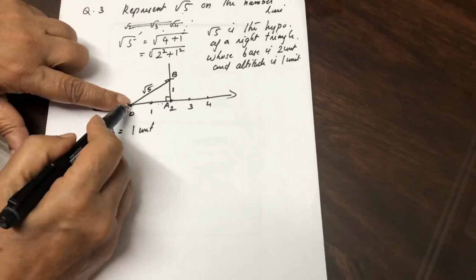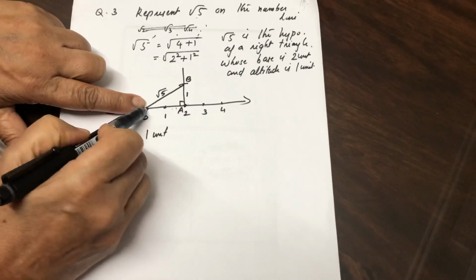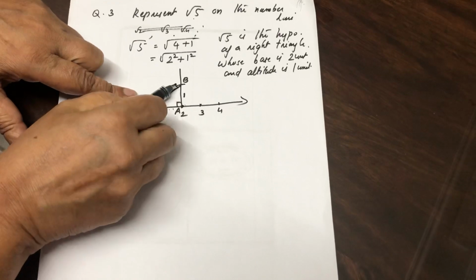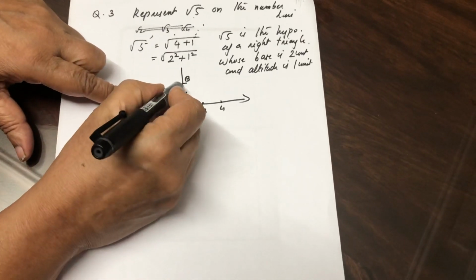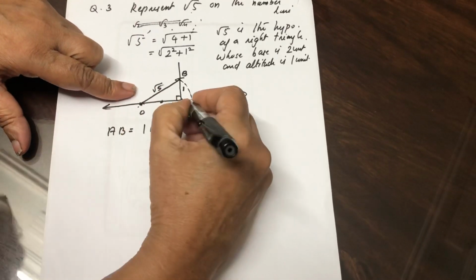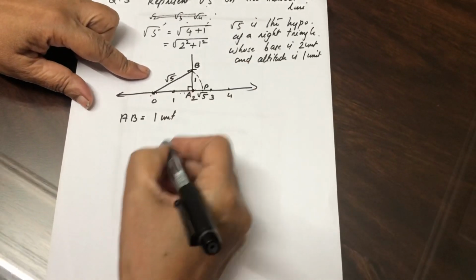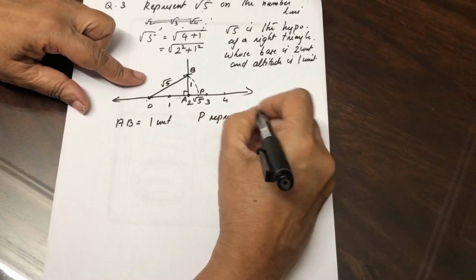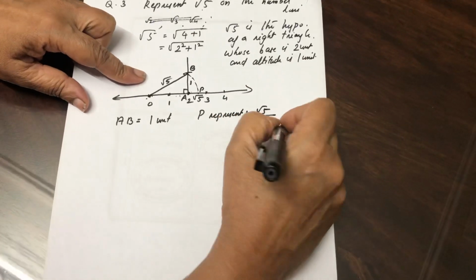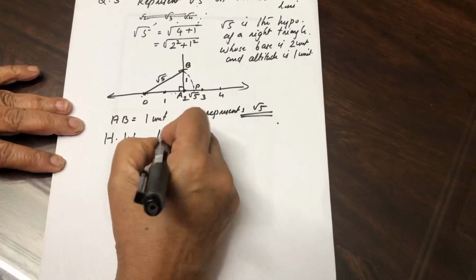Now you have to keep your compass here. With OB as radius, you draw an arc like this. This is root 5. Mark this point P. So P represents root 5. The last question, you have to do it as homework.